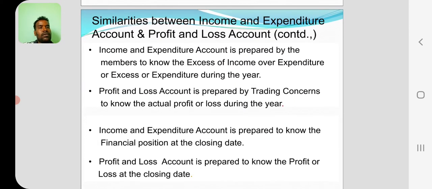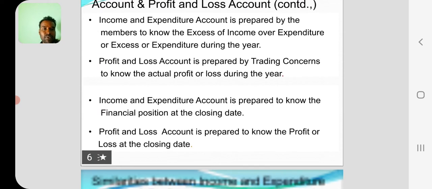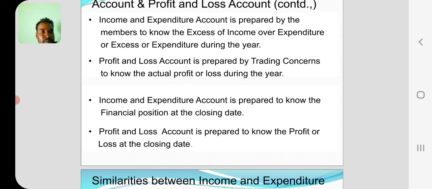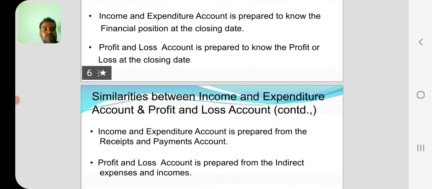Okay. Income and expenditure account is prepared by the members to know the excess of income or excess of expenditure during the year. Profit and loss account is prepared by trading concerns to know the actual profit or loss during the year. Income and expenditure account is prepared to know the financial position at the closing date. Profit and loss account is prepared to know the profit or loss at the closing date.